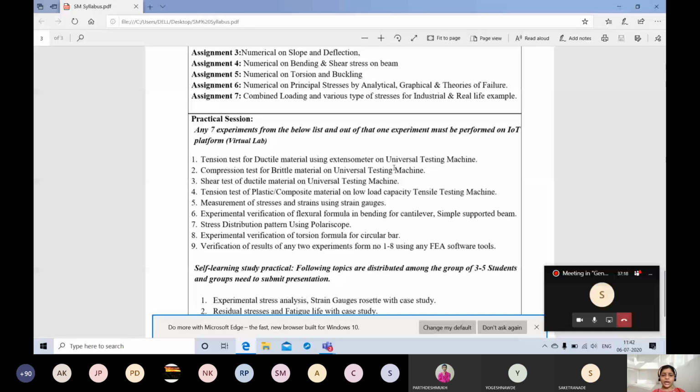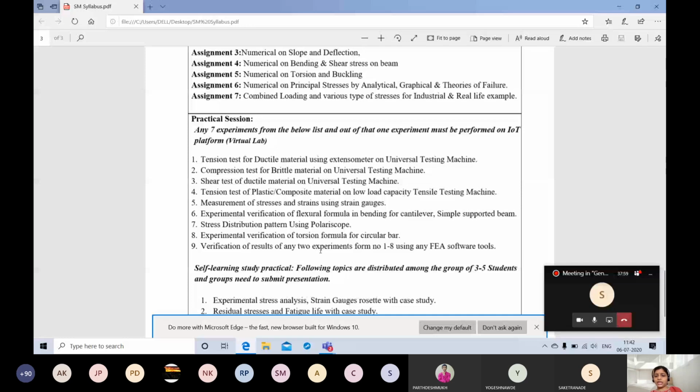There will be a shear test again. Then this one is newly added here, experiment number 4: tension test of plastic composite material and low load capacity. Actually this will sustain only a low load, that's why it is specifically given with the low load. All the first 4 experiments will be done on one machine only, which is called a universal testing machine. We will see how we can conduct this one, because the last one is verification of results of any 2 experiments from 1 to 8.